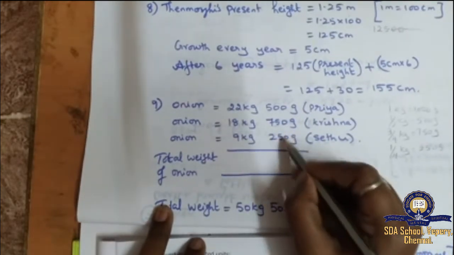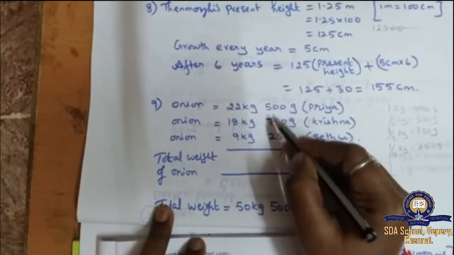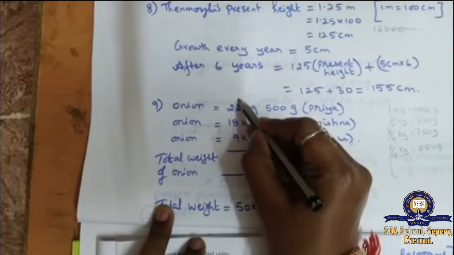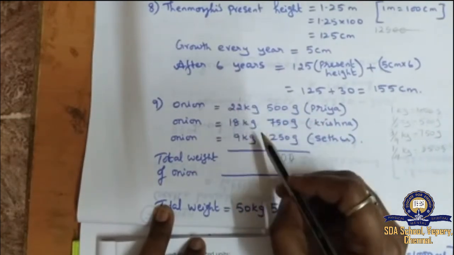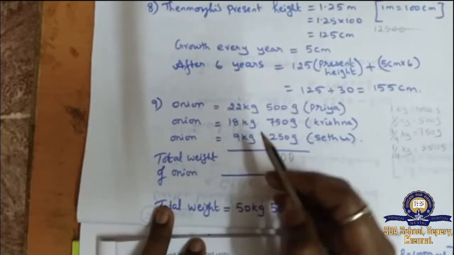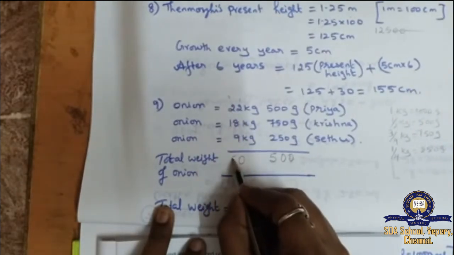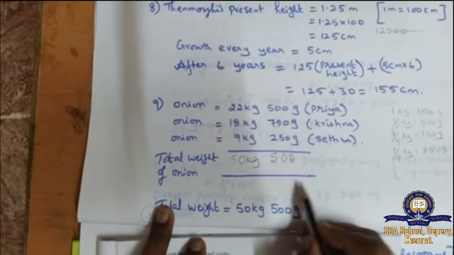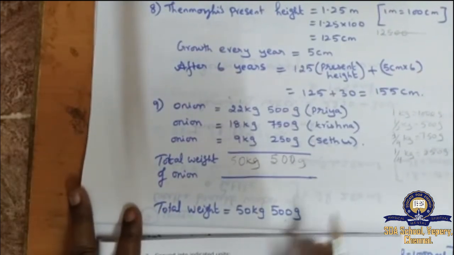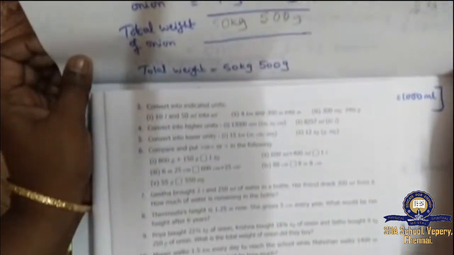So 0, 5 plus 5, 10. Then 5 plus 2, 7. 7 plus 7, 14. 14 plus carry over 1, 15. Balance 1. We can add the balance. 2 plus 1, 3. 3 plus 8, 11. 11 plus 9, 20. So 2 plus 2, 4, 5. So how much are we getting? 50 kg, 500 gram. Clear? Yes, 9th sum is over. Next 10th and 11th you try it as homework.